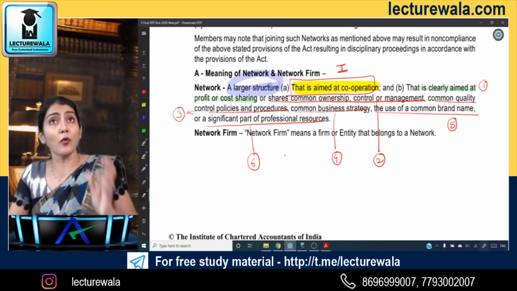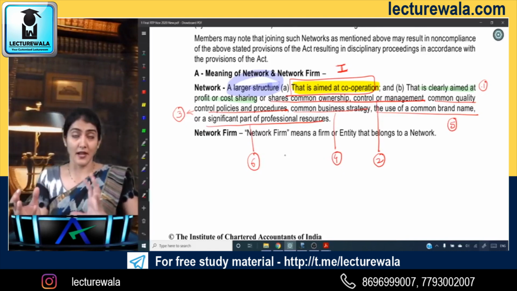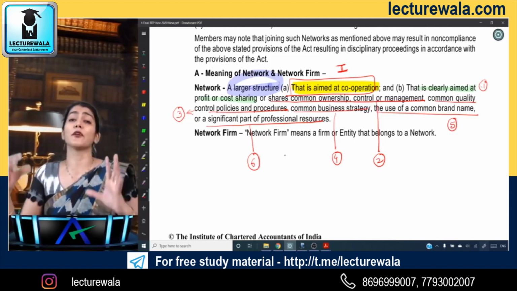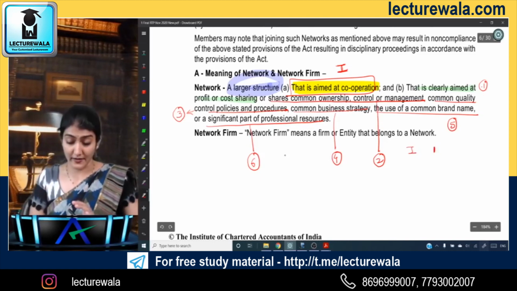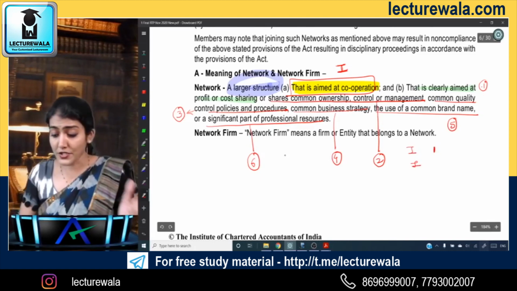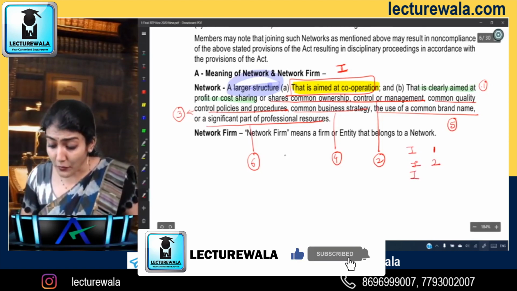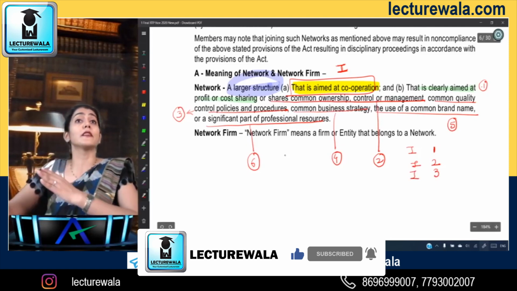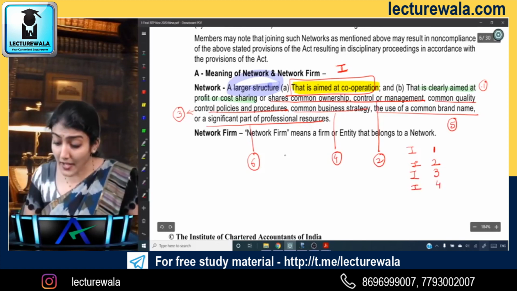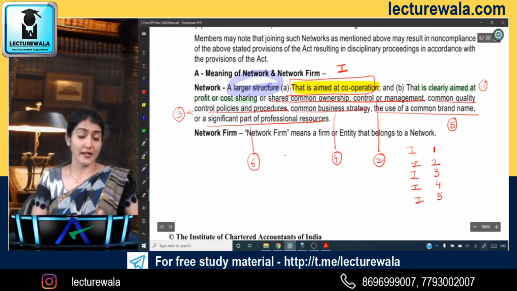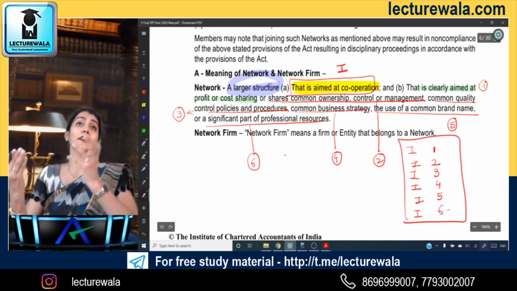Aimed at cooperation, and in addition to that, it could be a combination of any one of these. More than one, wonderful, but at least one of these. That is, aimed at cooperation and aimed at profit or cost sharing. Aimed at cooperation and shares common management, ownership or control. Aimed at cooperation and common quality control policies and procedures. Aimed at cooperation and common business strategy. Aimed at cooperation, use of a common brand name. Aimed at cooperation and also shares a significant part of the professional resources.